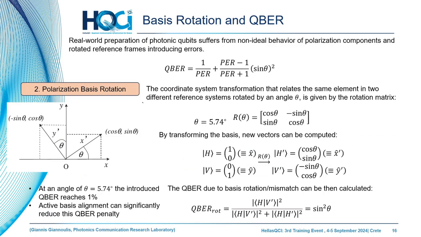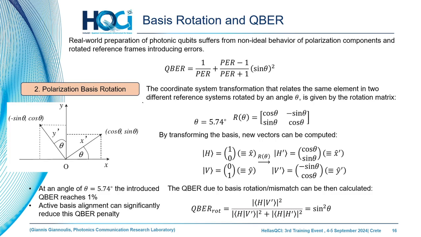Another case that we need to tackle in the laboratory implementation is the polarization basis rotation. You can easily check the basis as an abstract basis in algebra, but in the laboratory you have a rotated basis, so you need to continuously adjust and compensate the drift in order to take the measurement in the right basis.